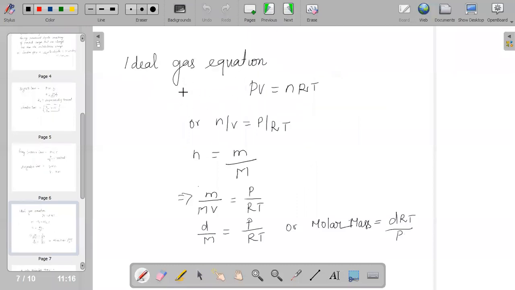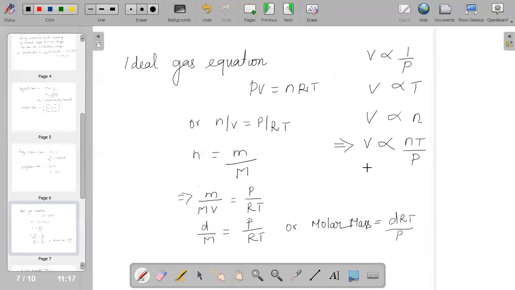And when you combine all four laws, it reaches a concept that is called the ideal gas equation. If we try to derive this, from Boyle's law we know that volume is directly proportional to 1 by P. From Charles' law, we have volume is directly proportional to T. From Avogadro's law, we have volume is directly proportional to n. Now, if we combine all these three laws, what can we conclude? Volume becomes directly proportional to nT by P.